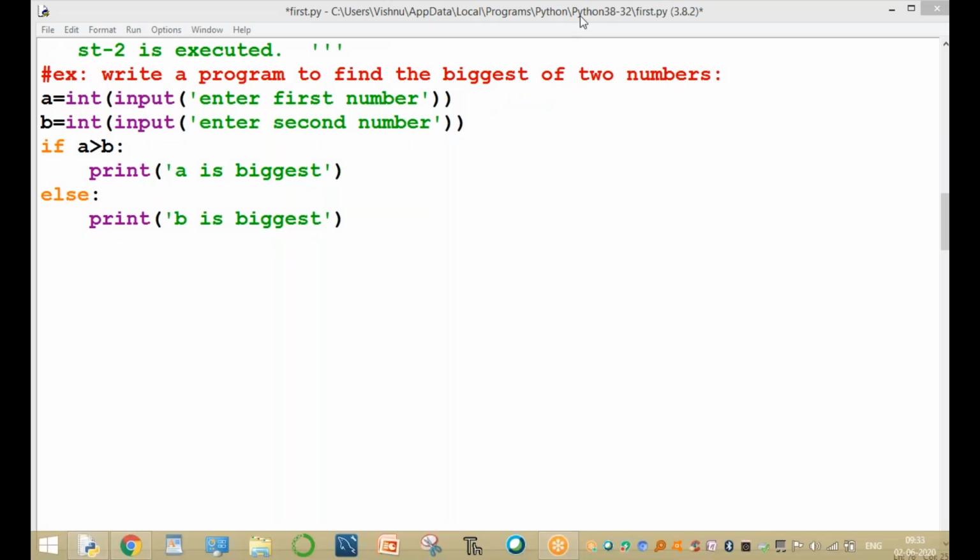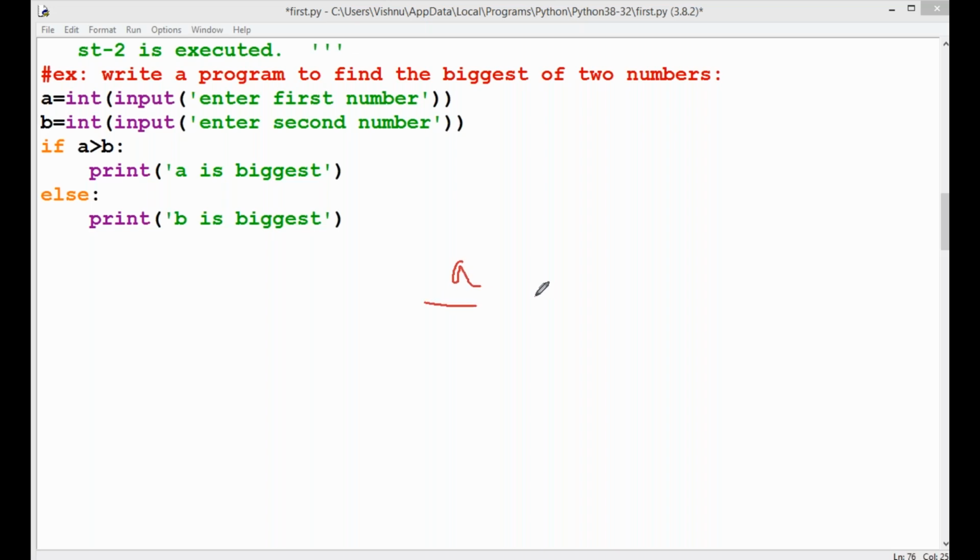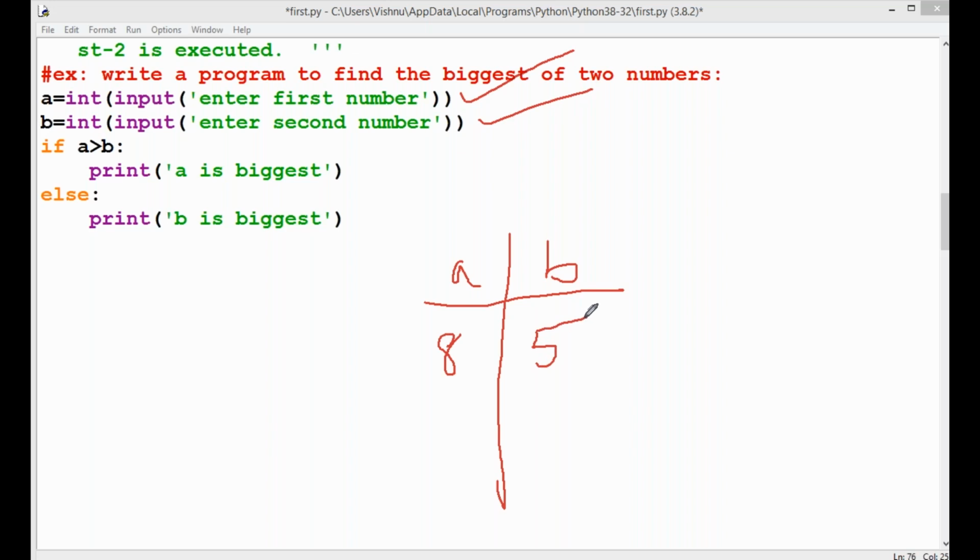For example, based on the value. Here A is one variable, and B is another variable. First, enter the first number. For example, assume that the first number is 8. And immediately enter the second number. For example, assume that the second number is 5. Then what happens? The first statement is executed successfully in your program, the second statement is executed successfully, and then this is the third statement.